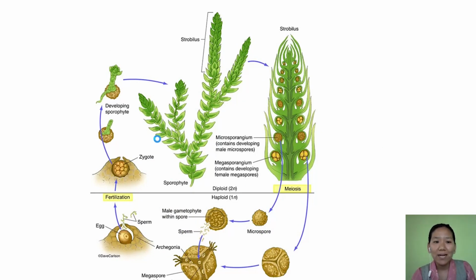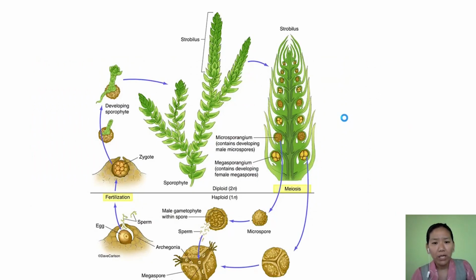Now in Selaginella, again it is the same. This is a sporophyte body, and then they have a special structure, which is compact sporophylls forming a strobilus, and in the strobilus there are many sporophylls, and they contain the spores. They undergo meiosis to produce spores. This spore will become a gametophyte, and the gametophyte produces gametes, which fertilize, and here you can see the male gametes are motile. So fertilization leads to zygote formation. The zygote again develops into a sporophyte, becomes a mature sporophyte, and the cycle continues like this.